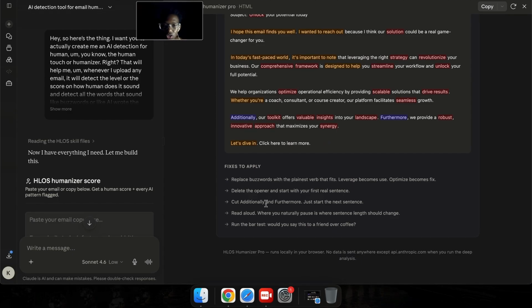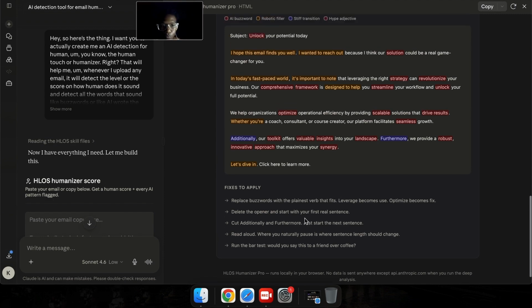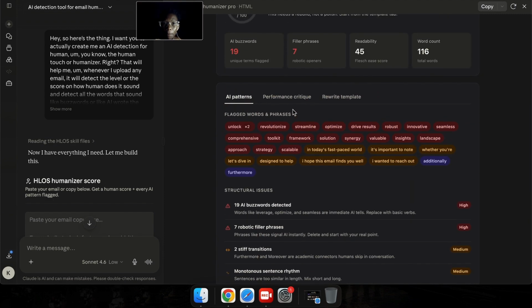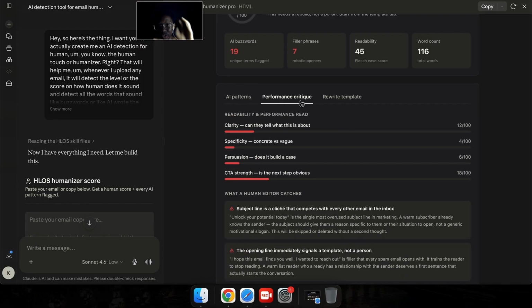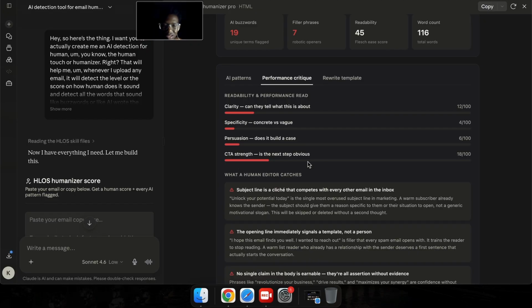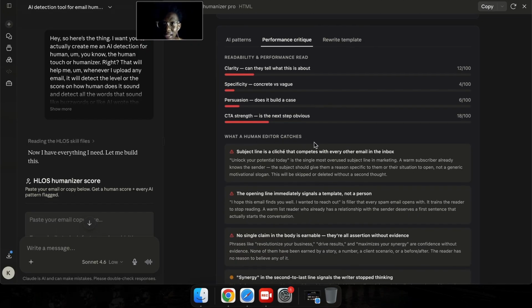So maybe cut "additionally" and "furthermore," just start the next sentence. Read aloud, where you naturally pause is where the sentence length should change, and all that. Plus, it gives you the performance critic, right? So maybe the readability, how clear is the email, right? Can they tell what this is about? The specificity of the email, is it vague, right? The persuasion strength, the CTA strength, and then it tells you what a human editor catches, right?